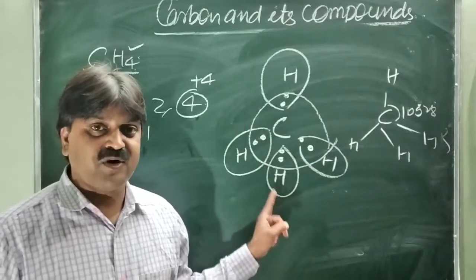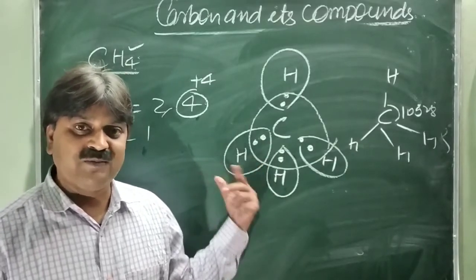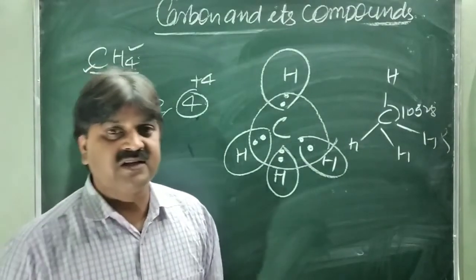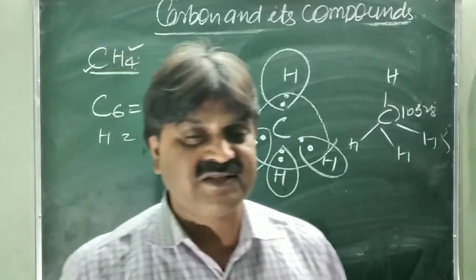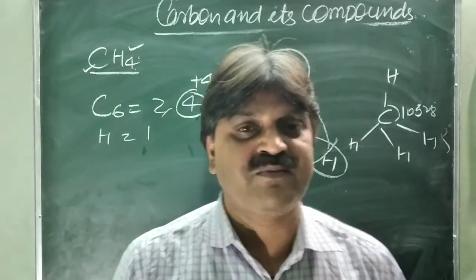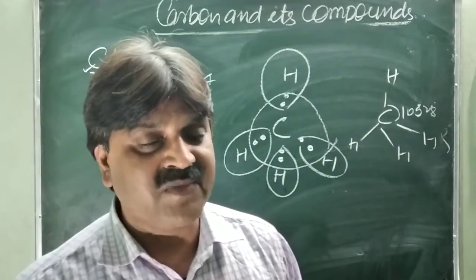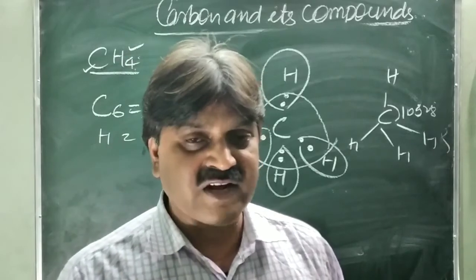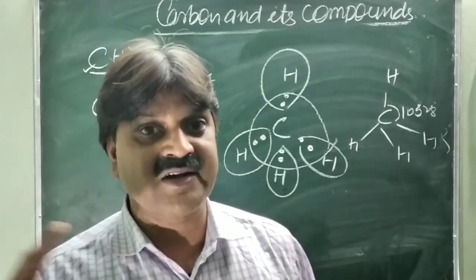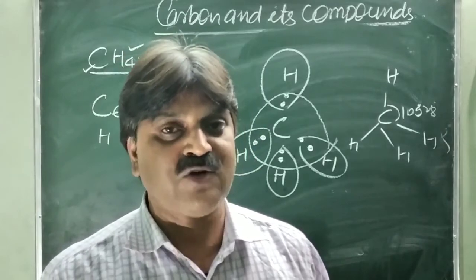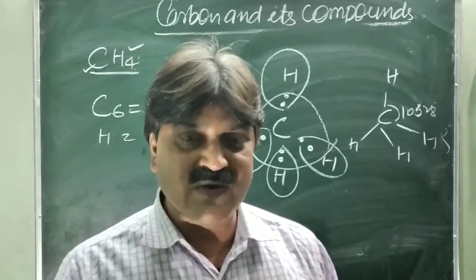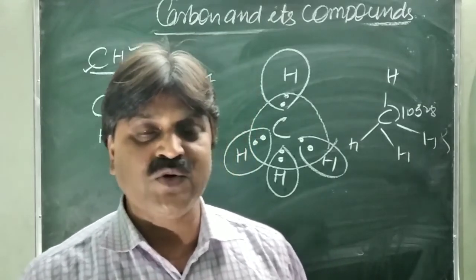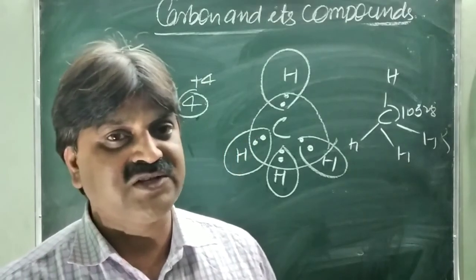So what is the nature of bonding in carbon compounds? This is covalent bonding. Covalent means mutual sharing of electrons, which can be shown by the Lewis dot structure. What is the Lewis dot structure? This is the representation of valence electrons around the atom. This structure shows how many electrons are required to achieve the stable or octet structure. Octet means 8 electrons in the outermost shell. So the required number of electrons are shared with other atoms to form a stable compound. This is the way of writing the dot structure and the bonding nature in carbon compounds.